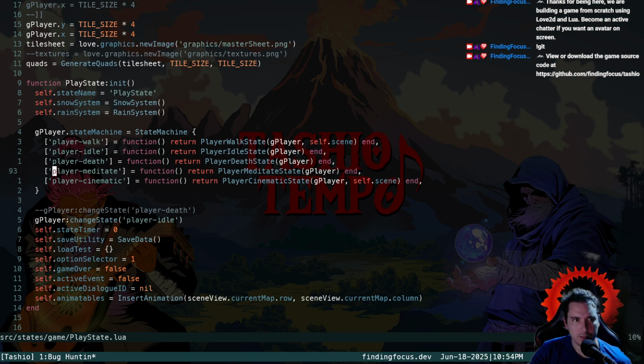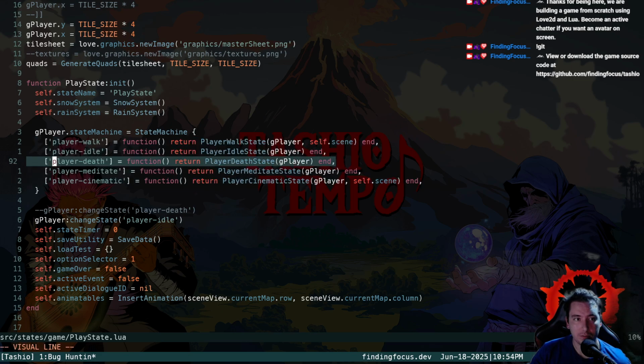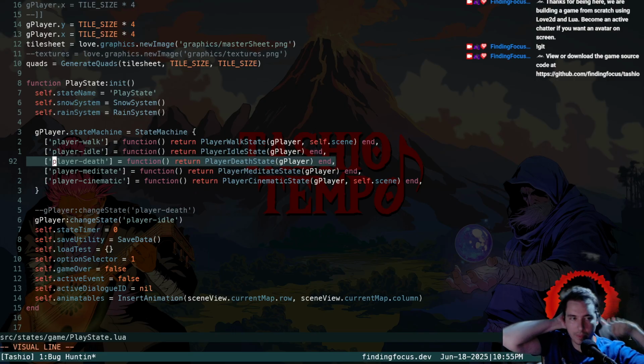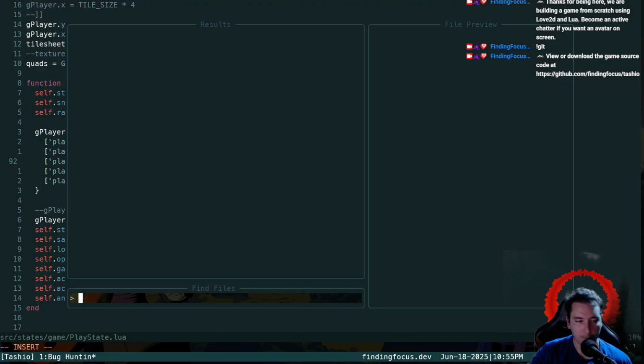Okay, so yes, this, oh my gosh. Okay, so the player death does two different things, right? It either renders the current frame of the twirling and dying or the falling into a hole and dying, but it isn't responsible for the non-stop twirling that our player does in the falling chasm state.